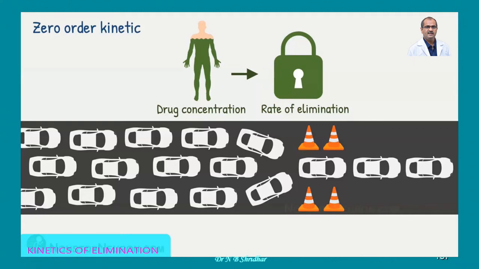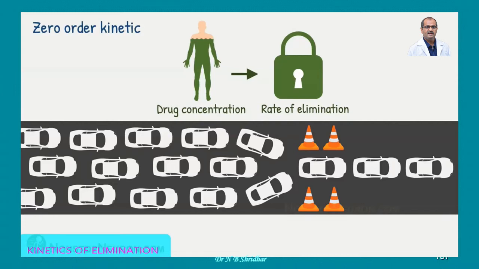Here, the first order kinetic, most of the drugs undergo that kinetic. You understood that thing. As the concentration of the drug increases, the elimination is also increasing. That's the first order kinetic. Whereas in case of zero order kinetic, even though the concentration of drug in the body is increasing more and more, the rate of elimination remains constant here.